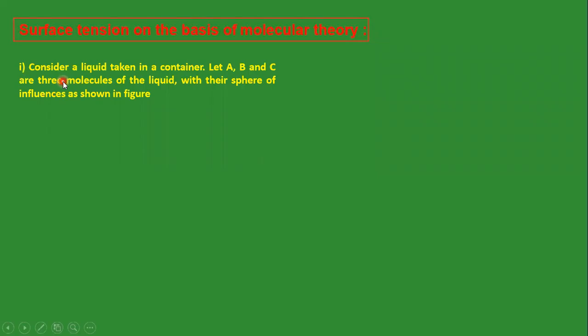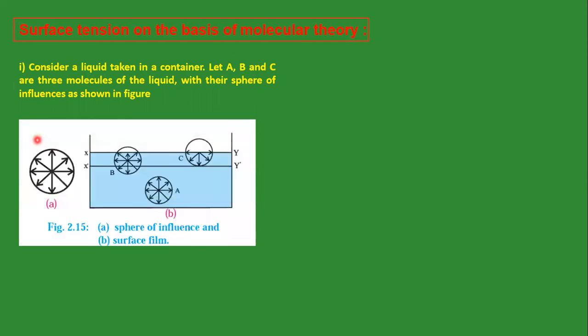For that purpose, we consider a liquid having three molecules A, B, C, and we have to consider their sphere of influence. See here a diagram in which three molecules are shown: molecule A, molecule B, and molecule C. We have to discuss the forces acting on these three molecules.